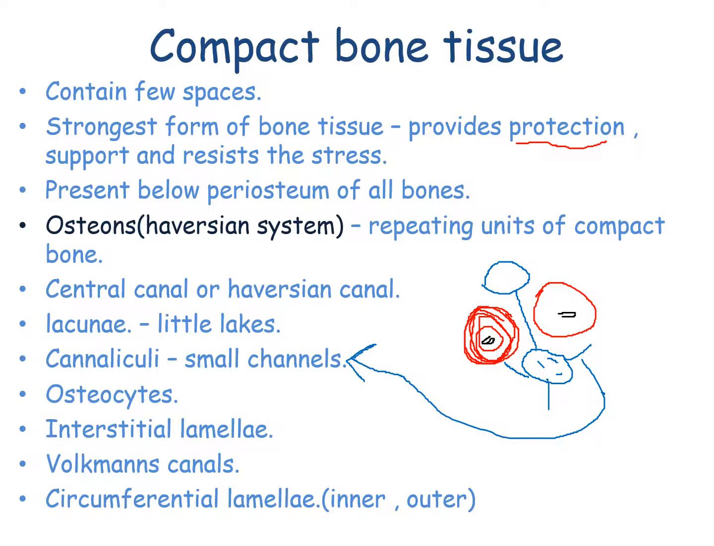Interstitial lamellae. Interstitial lamellae are the remnants of old bone tissue. Volkmann's canals, these are the perforating canals that form in the periosteum, and these Volkmann's canals help in supplying blood vessels and nerves to the bone tissue. Circumferential lamellae. This is of two types, inner and outer circumferential lamellae.